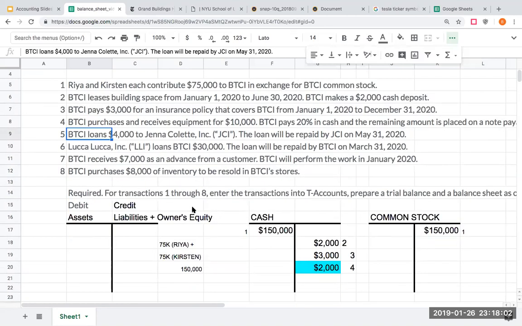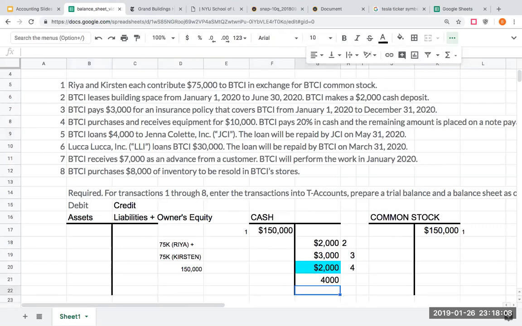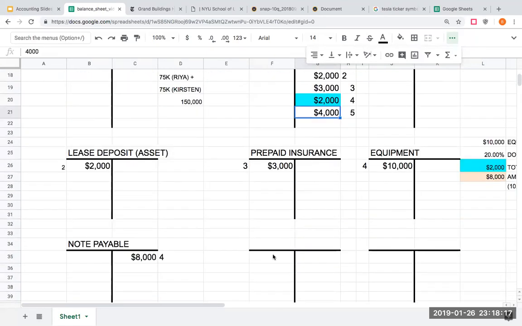So if I'm giving money, my cash is going down. So that cash is going to be decreased with a credit right here. For every credit, I need a debit. I need a debit of $4,000. Okay, and so this is going to be transaction 5.